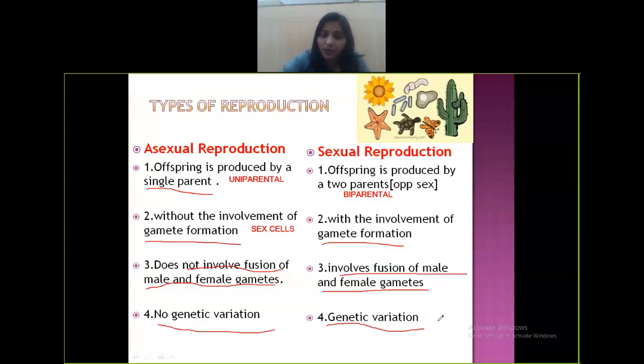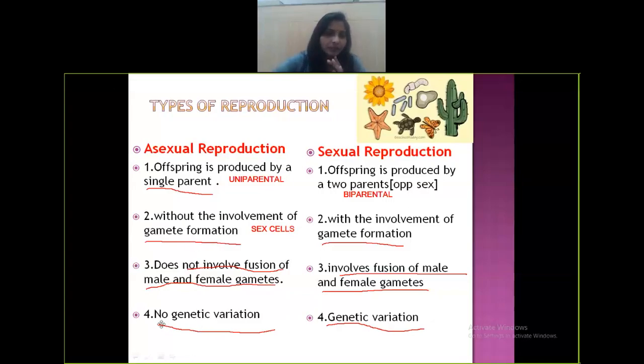In prophase 1, pairing of chromosomes takes place, then crossing over takes place, and then there's genetic variation, and genetic variation results in evolution. So always sexual reproduction is much better than asexual because of genetic variation. Genetic variation results in evolution. So these are the basic differences between asexual reproduction and sexual reproduction.